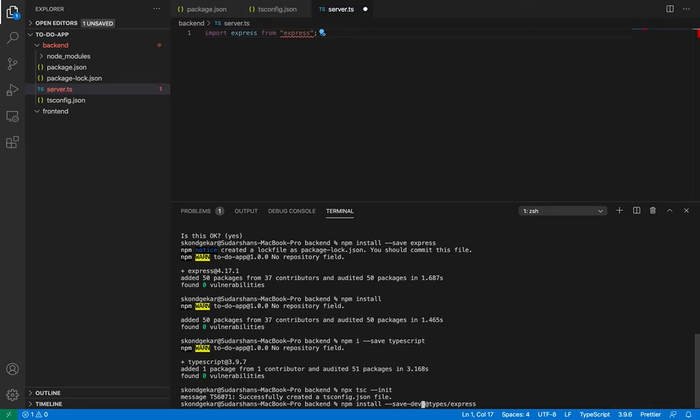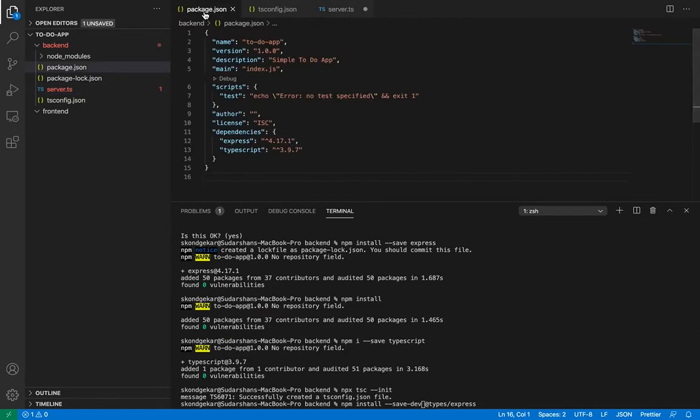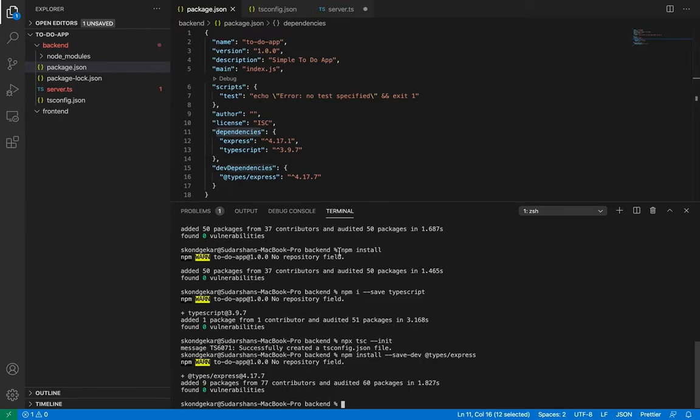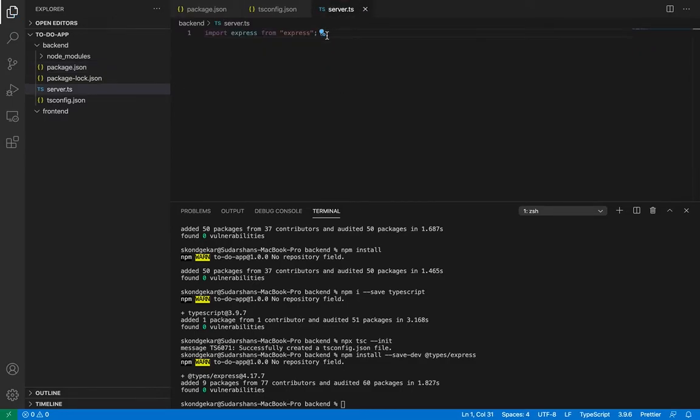That means development dependencies. If I go to my package.json file, you see over here the dependencies. When I install these typings for express, they will be installed as development dependencies, because we do not require typings for a production application. Typings is something by which my code editor or my compiler knows what is inside of this library.